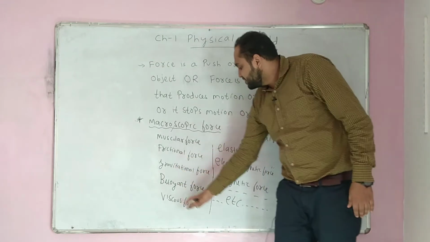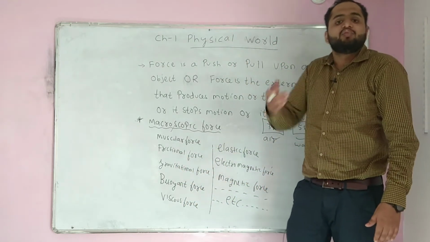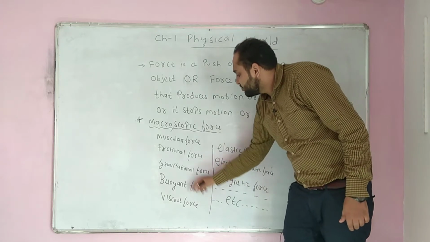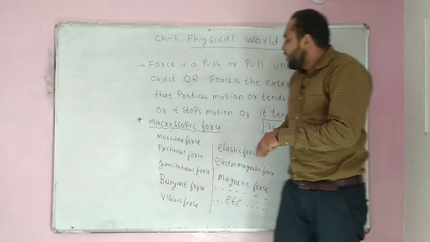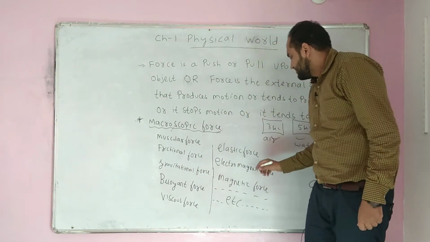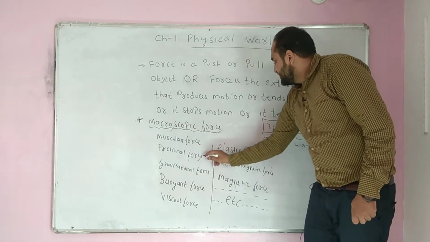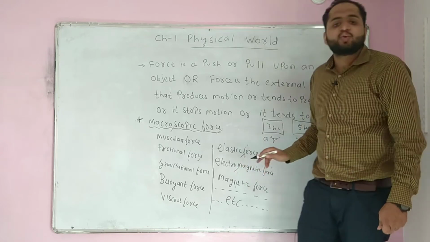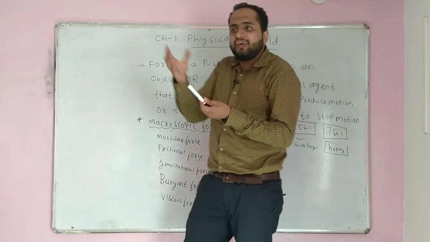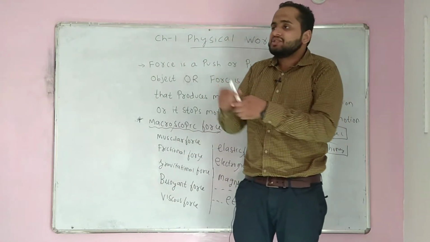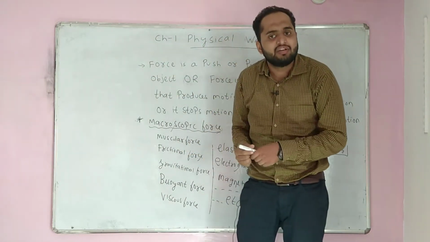It is not possible to remember all these forces. So what we did, we tried to reduce all these forces and find out the source. All the macroscopic forces like elastic forces, magnetic forces, frictional forces are nothing but electromagnetic force. हमने उसका source find किया and the source is nothing but electromagnetic force. Similarly, जो marker को drop कर रहा हूँ, that is gravitational force.